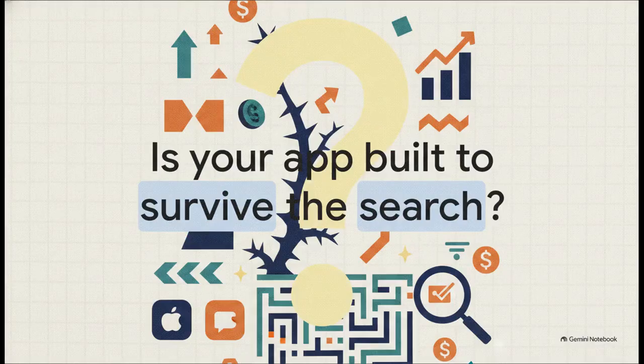Well, we've certainly covered a lot of ground today, from enforcing those ruthless offline constraints to guarantee your app is actually profitable, to escaping algorithmic traps, all the way to structuring a 7-in-1 Apple Ads engine that effortlessly scoops up competitor traffic. You now possess the ultimate bootstrapper's blueprint for surviving and thriving in the App Store. So I'll leave you with this final thought to chew on. Is your app built to survive the search?